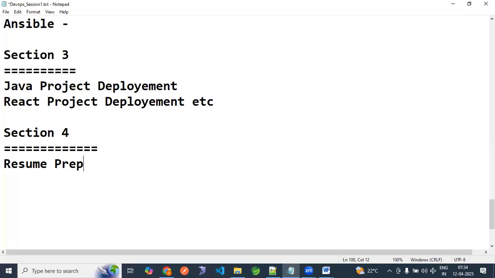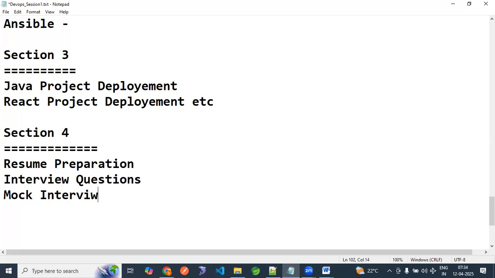Resume preparation, right? Interview questions, mock interview. We are going to cover this kind of workshops only, not in the regular session. Some topics are there. I am going to cover on Sunday or Saturday, other than our 7 a.m. time. Most probably on Sunday, because on Saturday some students have to go to college, right?